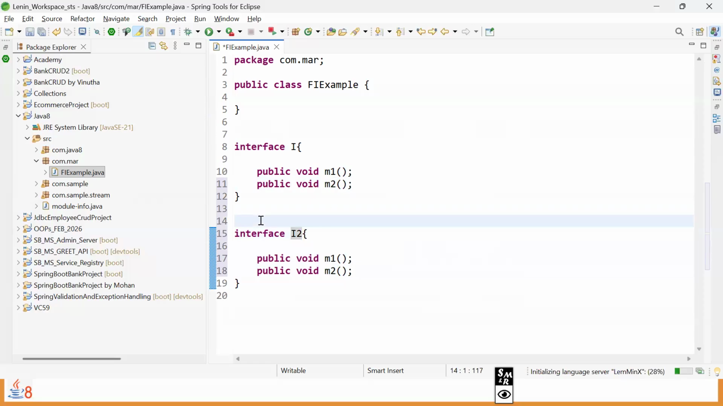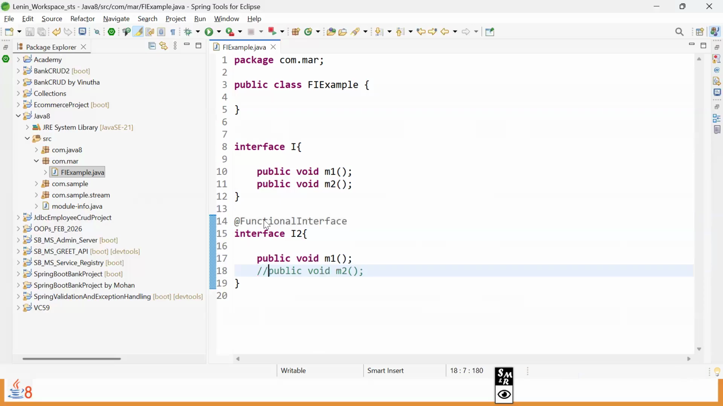But this interface I2, I'm going to make it a function interface. Now we observe, is it allowed or not allowed? Not allowed, because for any interface to be a function interface, it should have only one abstract method, either predefined or programmer defined, other than the Object class methods. That's the condition, and that's the reason it's giving an error. Now, if I comment one out of that, then syntactically it's accepted. That's the proof that an interface with one abstract method can be declared as a function interface, not multiple.